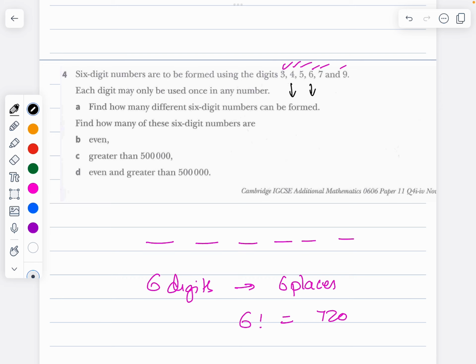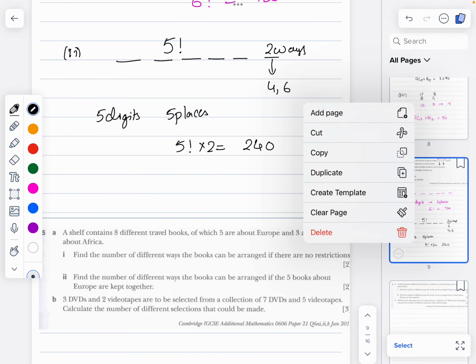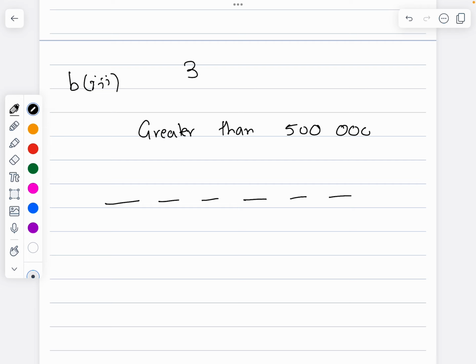Then greater than 500,000. The number should be greater than 500,000. Part 3. Greater than 500,000, 6-digit number. And what are the digits I have? 3, 4, 5, 6, 7 and 9.